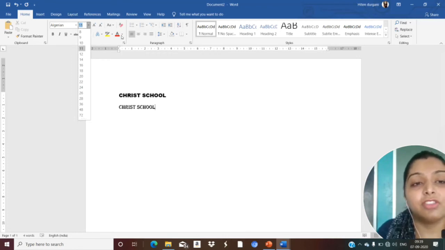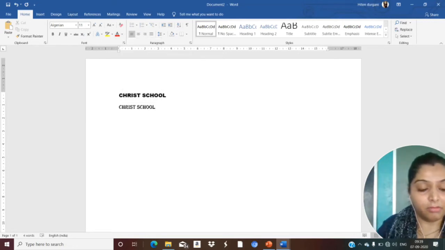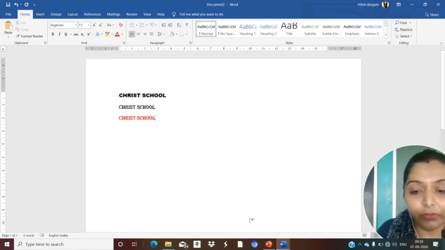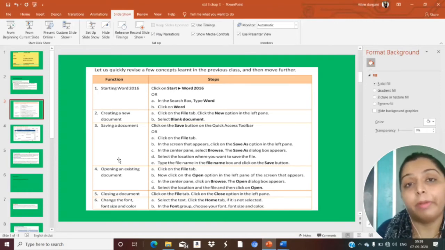From here we can change the font color of the text. See, if I am choosing red, it appears in the red color. Clear to you? Okay, all these concepts are clear to you, which you have already studied in your previous class. I have shown you in the practical also.